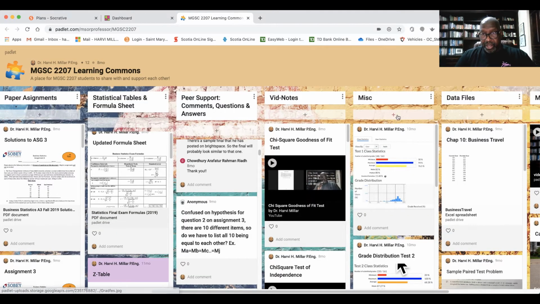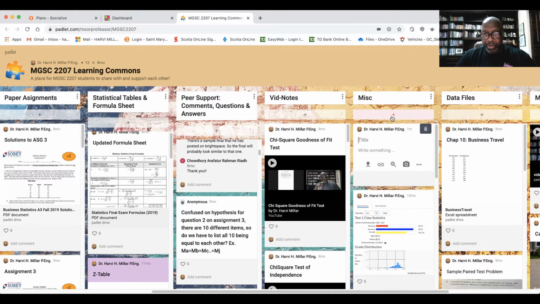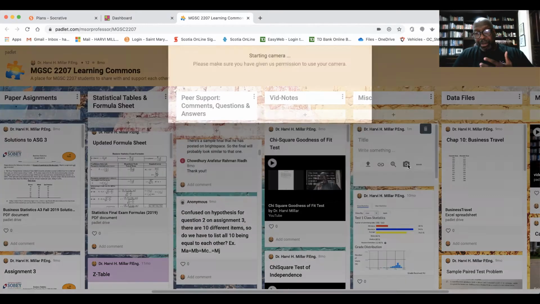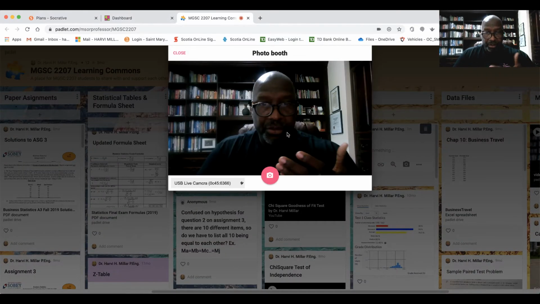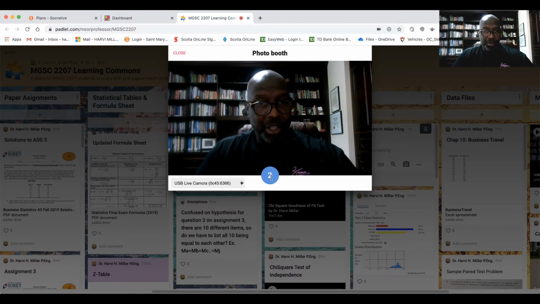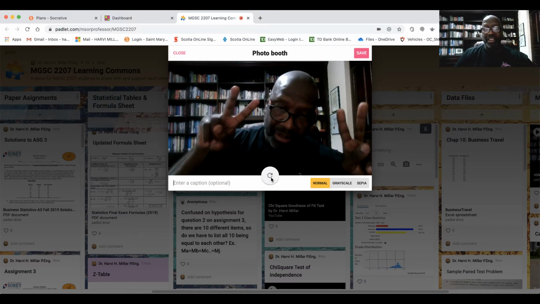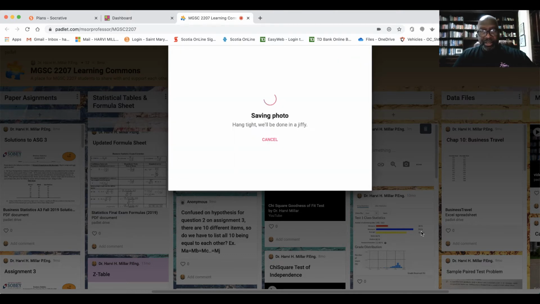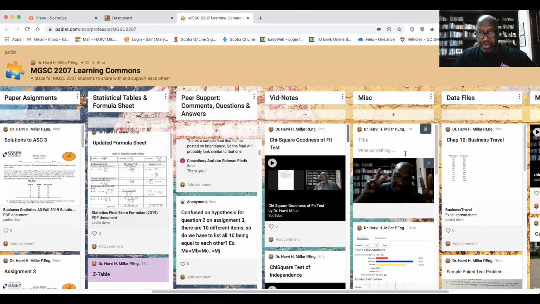as you can see, because when you are posting miscellaneous, if I go back, you could upload a file, and that could be an image file fairly easily. This snap here is really your webcam snapping a picture of you. So if I just want to snap, say, hey, 3, 2, 1. Right, there you go. And save that. It's going to just save that photo. Here it is right here. So it could be a photograph of something you want to show them or whatever that is.